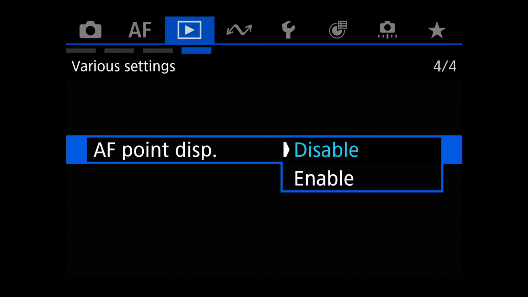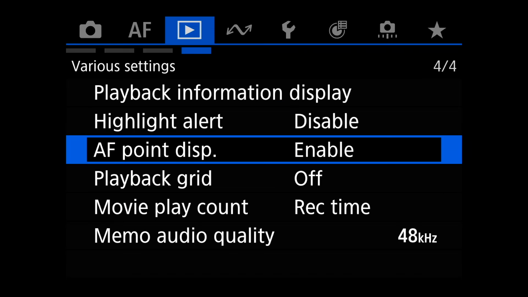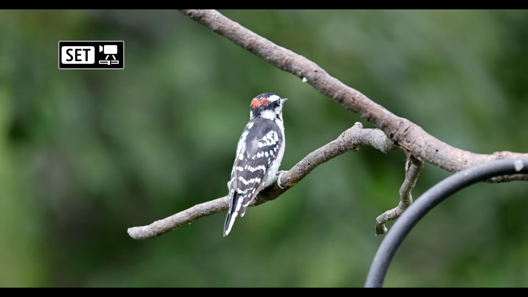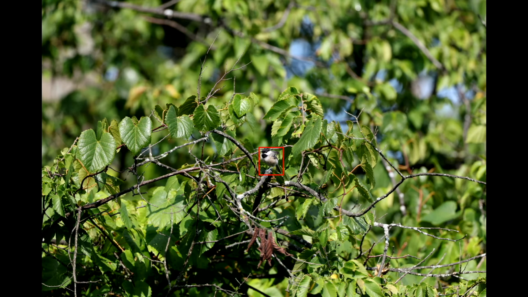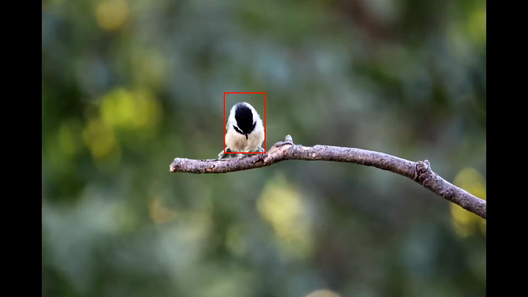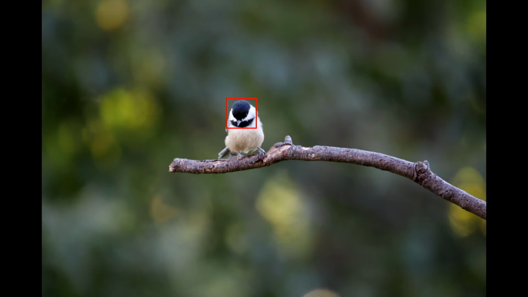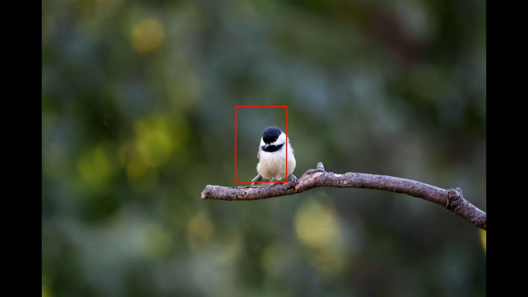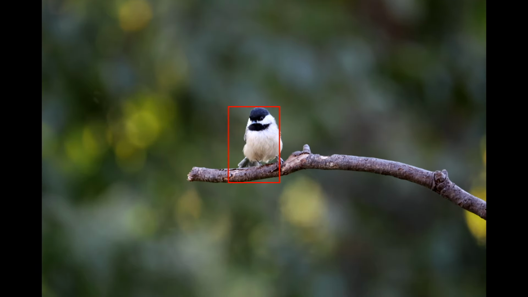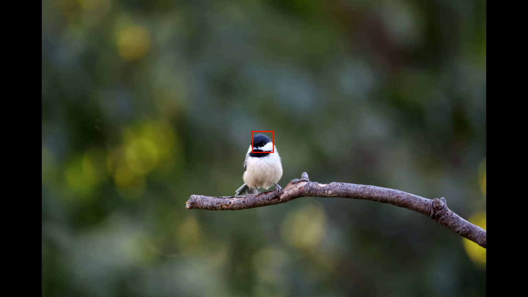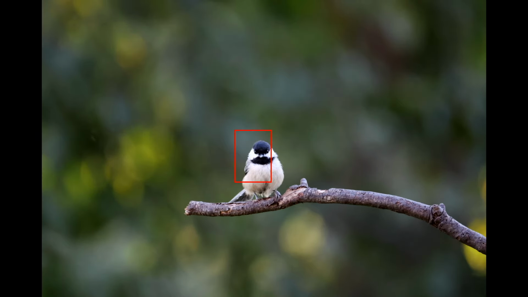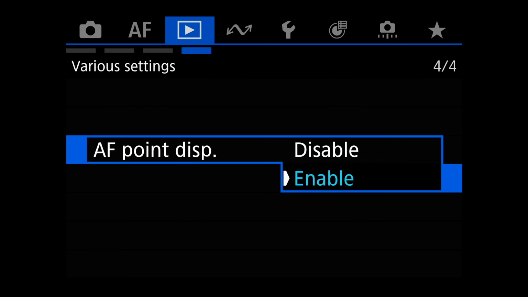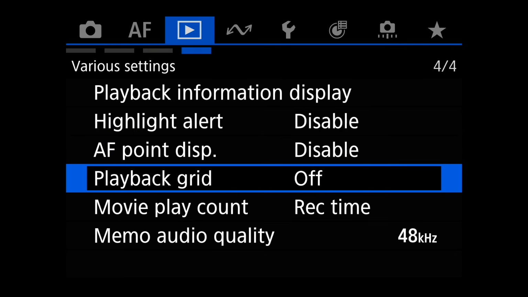AF point display, if you turn this on, it will show you exactly, if you go here, where the autofocus point was that was used to take the photo. You can see it right there, that little box popping up on the screen. That's how it knows. There you go. You can see all of them. Alright, so that's what that is if you leave that on. I usually leave it disabled.